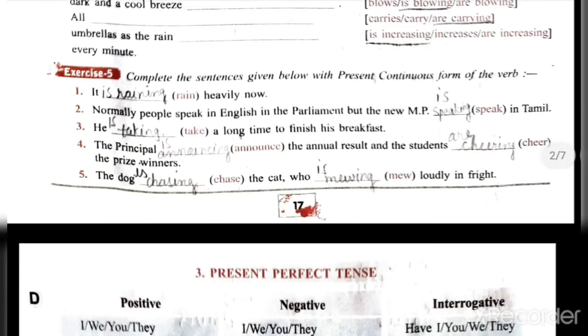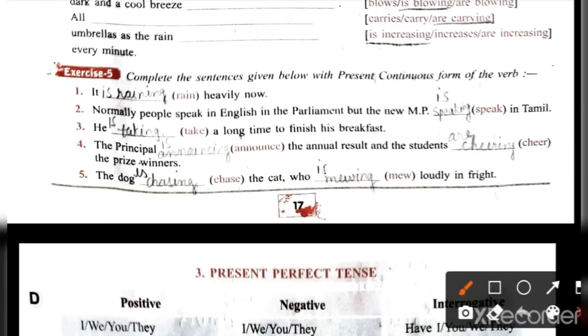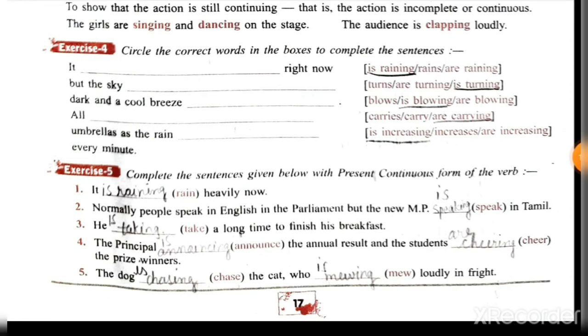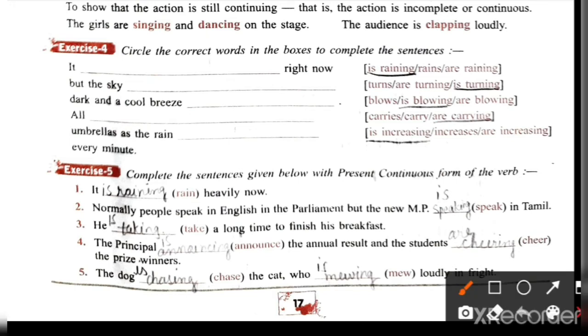Exercise number 5. Exercise 5. Here you have to write the verb forms of present continuous tense. It means is, am, are plus verb plus ing. So it dash heavily now. Rain is given.